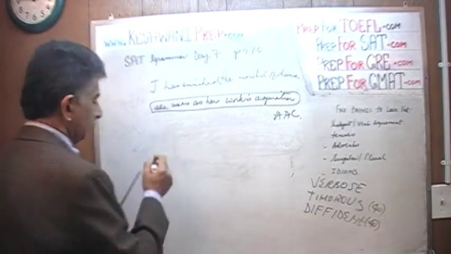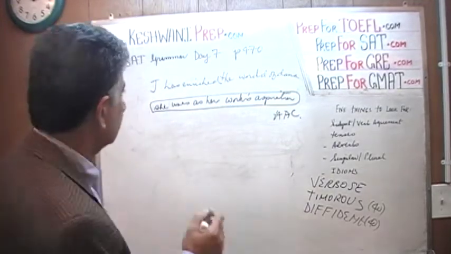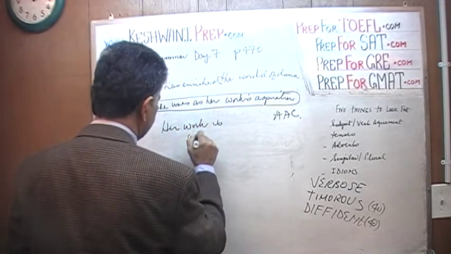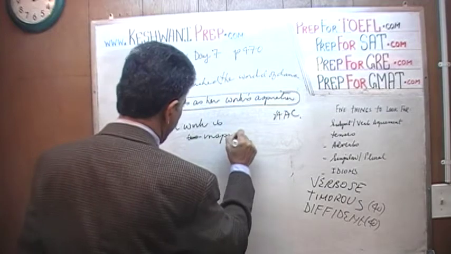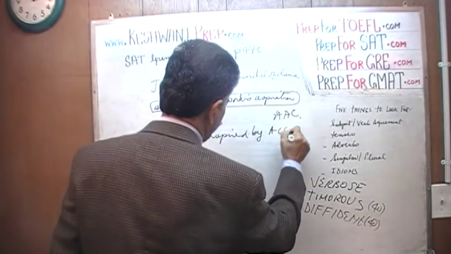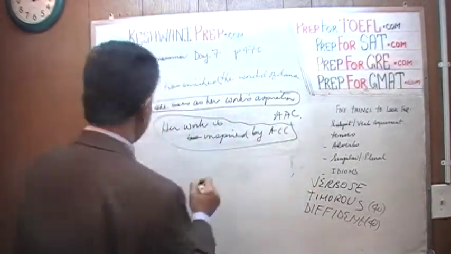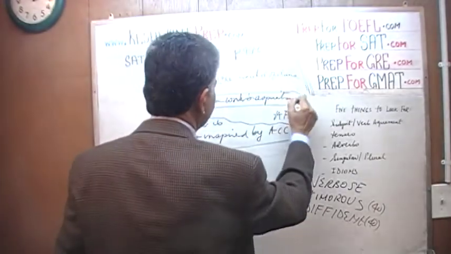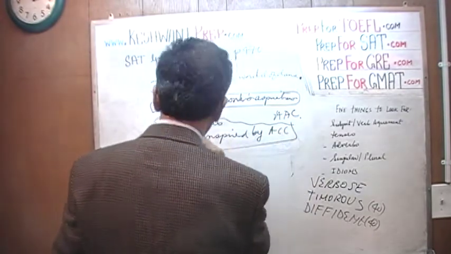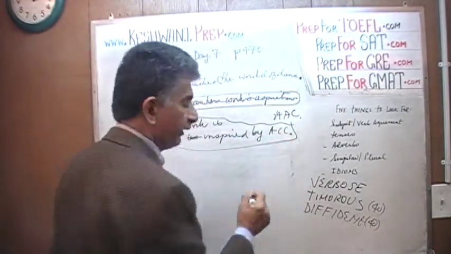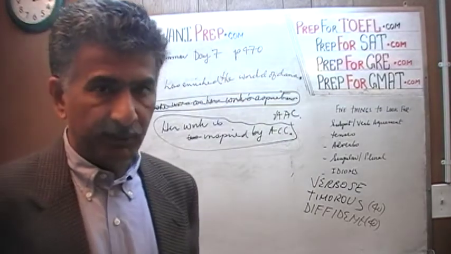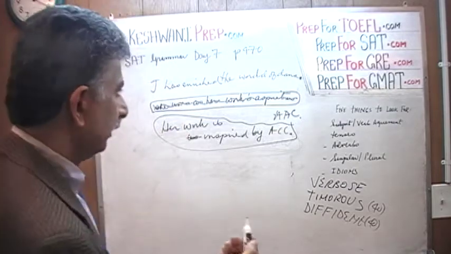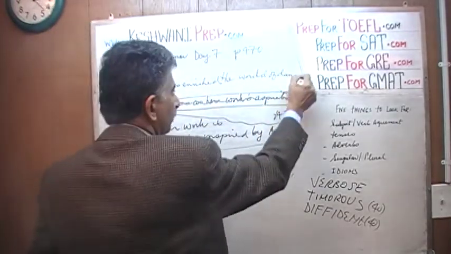How about we say that her work is inspired by African American culture. There you go. Her work is inspired by African American culture. It looks like we're starting a new sentence. We could actually technically end this thing and start a new sentence here. Her work is inspired by African American culture, which we know technically is not correct because we are not allowed to take one sentence and break it into two parts. We know that, but that's okay. We could actually put a comma here and continue here.